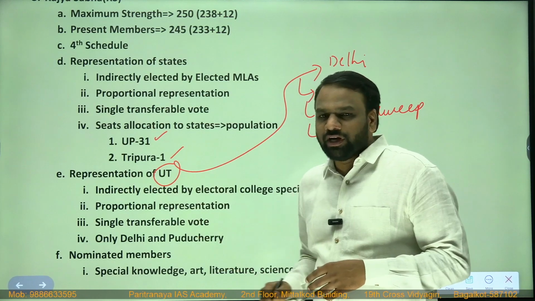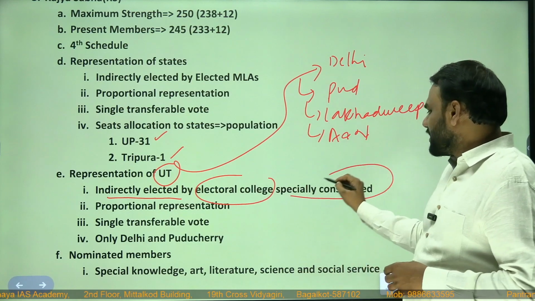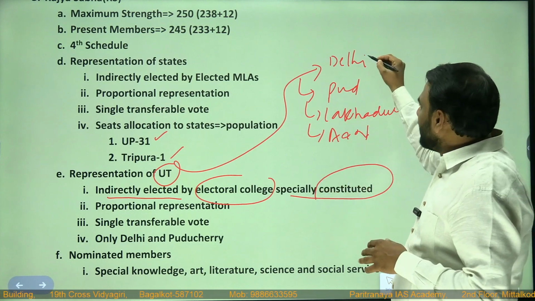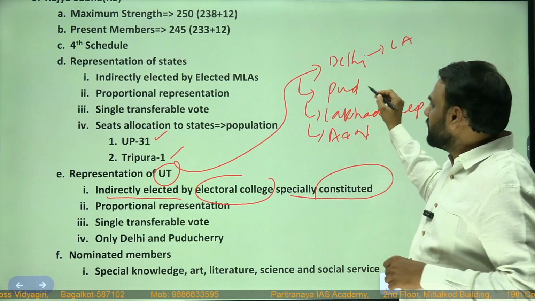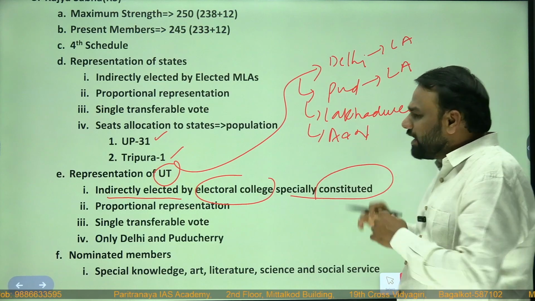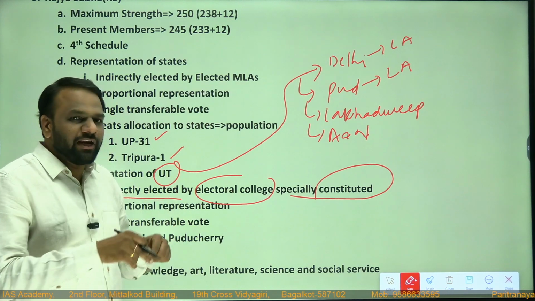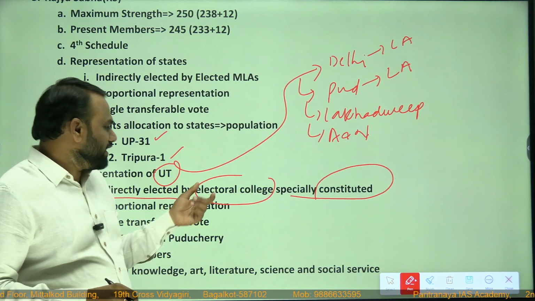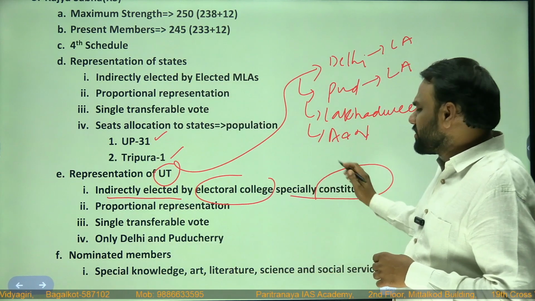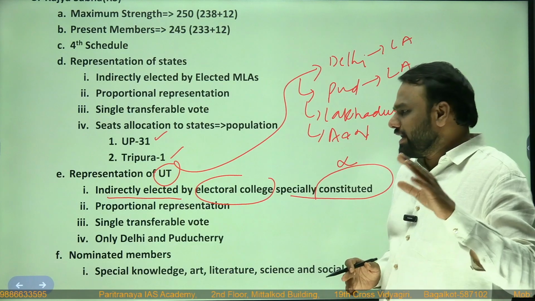So how are the members of the union territories elected? They are also indirectly elected by an electoral college specially constituted. Here it is important, because among the union territories, only Delhi has a legislative assembly, meaning Delhi has MLAs. Similarly, Puducherry has a legislative assembly, that is, Puducherry has MLAs. But in other union territories, we do not have MLAs. That's why when we go for indirect election, who will participate in the election? This is a question mark. An electoral college specially constituted by the President. For the time being, we shall not worry, this is not that important. What is important is whether union territories are represented in the Rajya Sabha or not. Yes, they are represented.